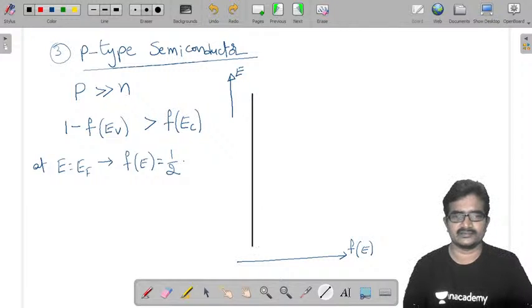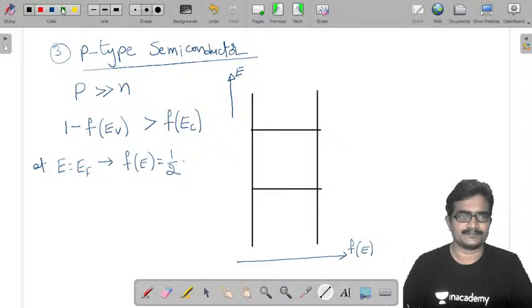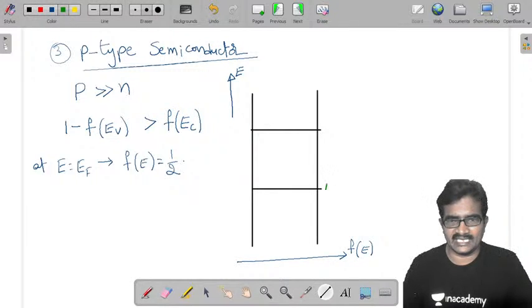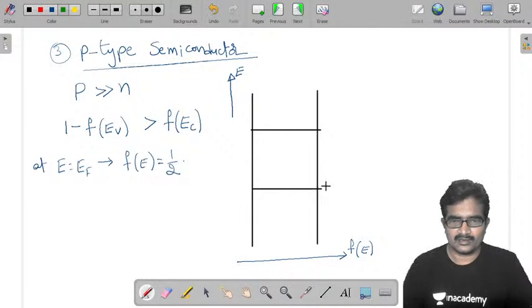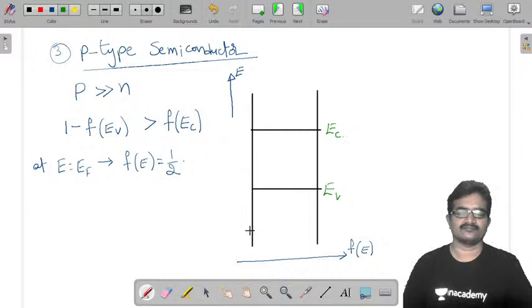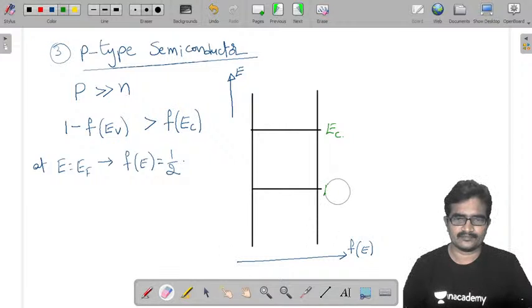This is E, EV and EC. So I am writing EV here.